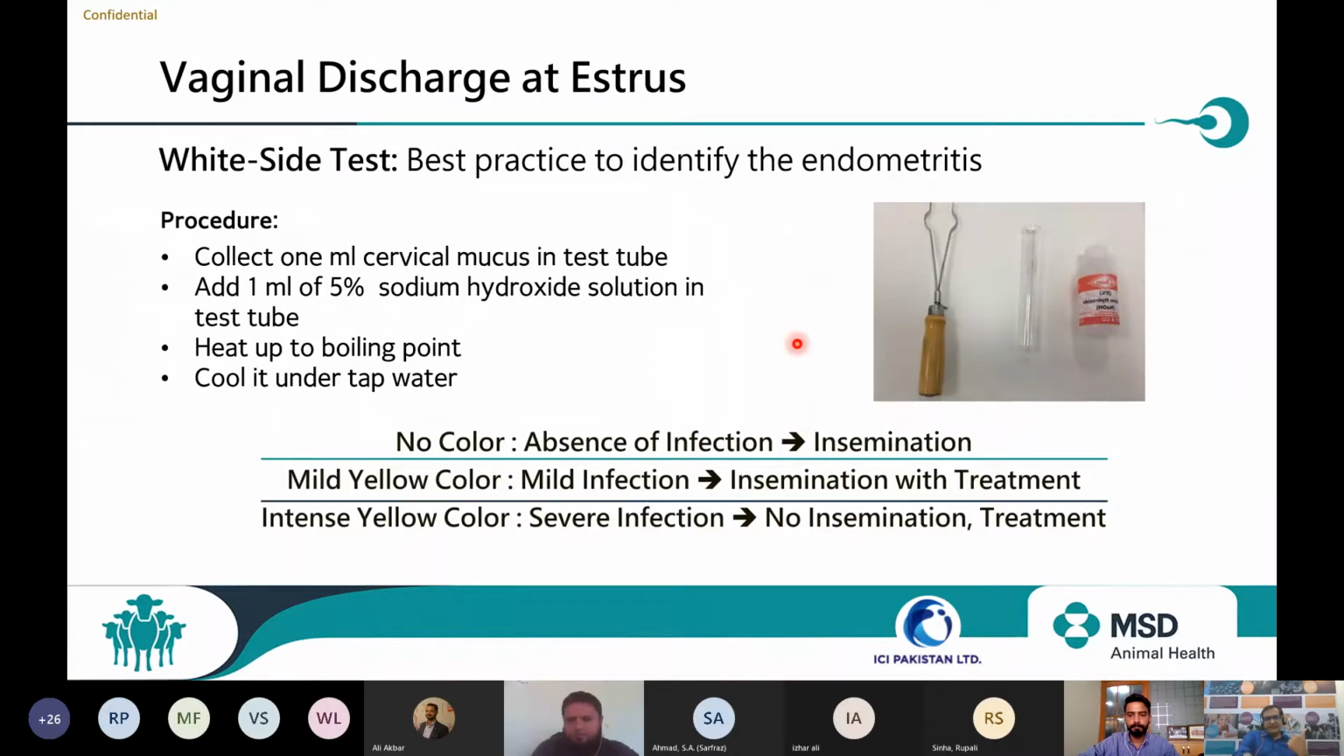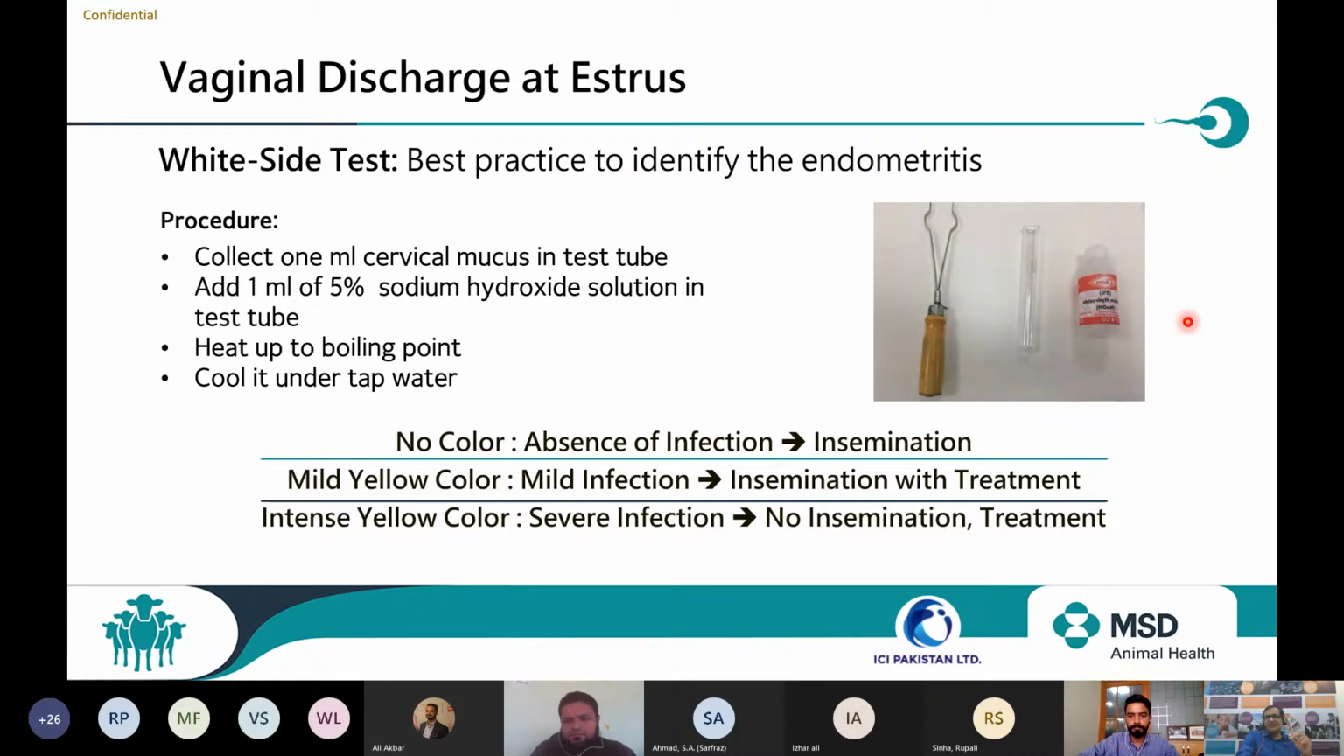We can go for some further examinations. If field veterinarians are with me, there is a very helpful test which we can perform at any place, anytime. This is a cow side test. We call it the white side test. We just need 1 ml of 5% sodium hydroxide solution. You can get these sodium hydroxide crystals from any chemical shop. Dissolve these crystals in some boiled water. You can create some liquid and keep it in your bag.